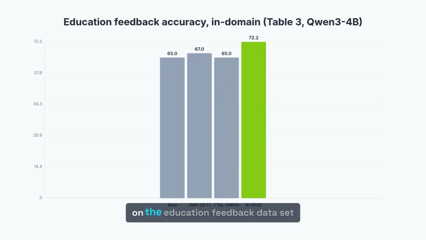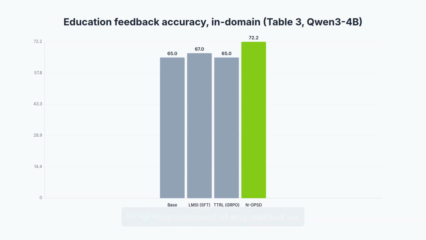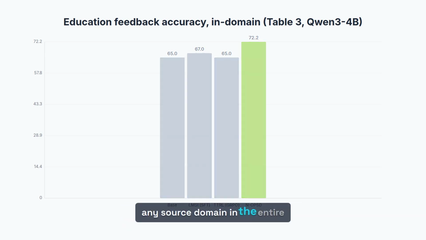First result, accuracy on the education feedback dataset, in domain. The base model scores 65. SFT self-training nudges it to 67. GRPO does not move it at all. Neuron-Aware Self-Distillation jumps to 72, a gain of 7.2 points, the largest single improvement of any method on any source domain in the entire paper.